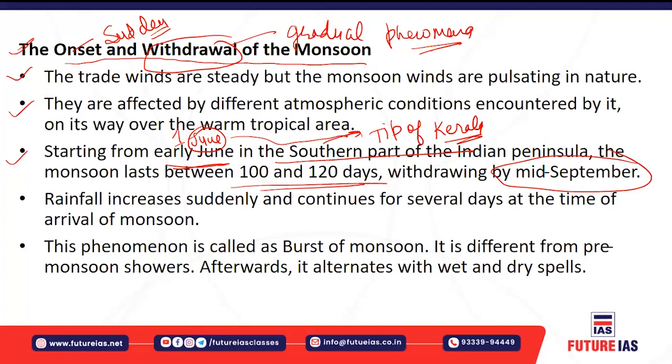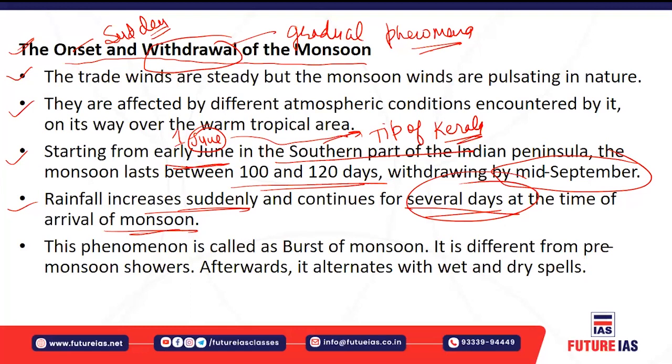Now the rain bearing winds, as I said, are pulsating in nature. So rainfall increases suddenly and continues for several days at the time of arrival of the monsoon. Then there is also a break, or dry spells, right? The dry spells are basically between two rainy times. The discontinuity in the rainfall is shown with the help of the dry spell.